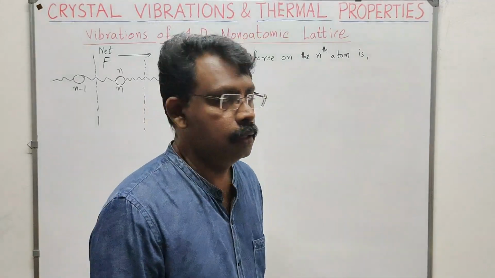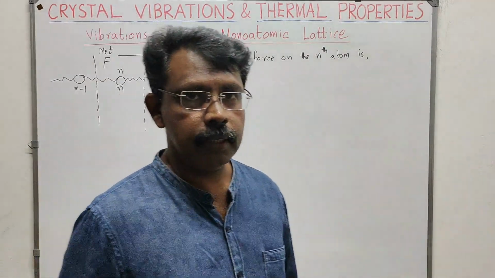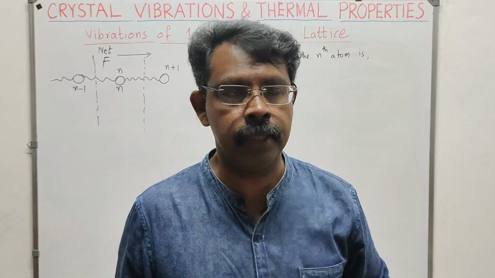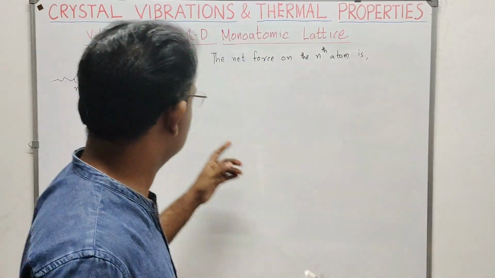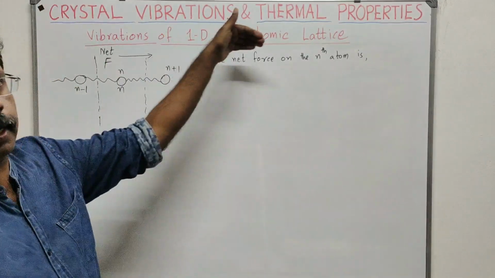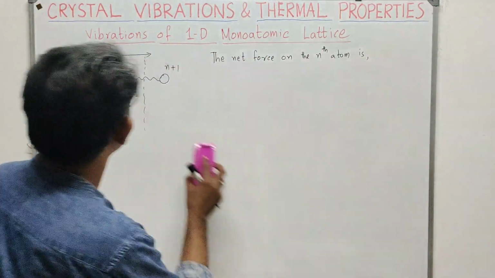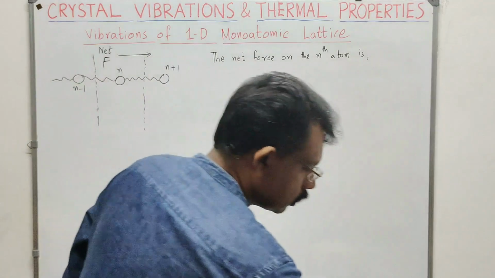So here what we are going to calculate is the net force on the nth atom, that is the atom at the nth site. So how will you calculate that? You can see that I am applying a force in this direction. So this is the atom at the nth site. What are the forces acting on this atom?